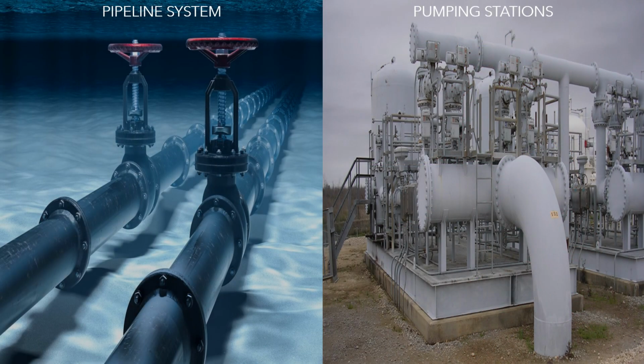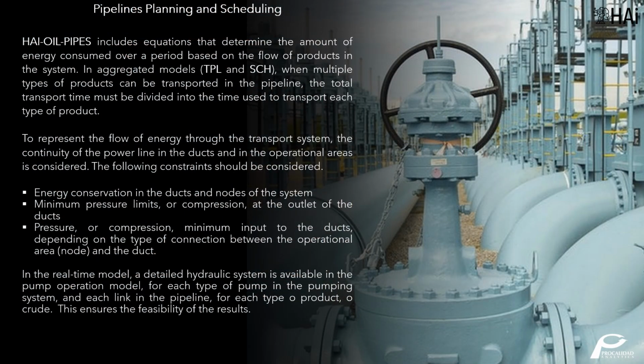The transportation system has 2 fundamental components: the pipeline system and the pumping stations. The real-time models include non-linear modeling that determines the amount of energy consumed based on the flow of products in the system. In aggregated models, when multiple types of products can be transported in the pipeline, the total transport time must be divided into the time used to transport each type of product at different transfer rates.